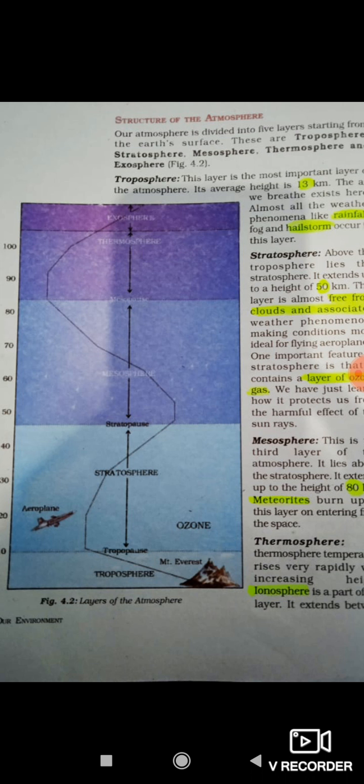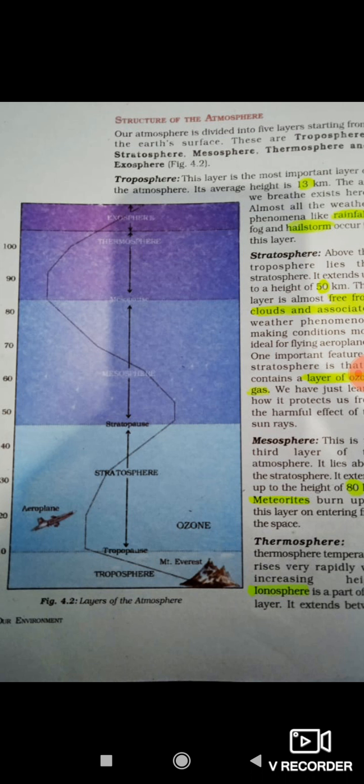Almost all weather phenomena like rainfall, fog, heat, any type of climatic condition happens because of the troposphere, right? This troposphere is very important for human beings, animals and plants also, right? This is a very important layer for each and everyone.